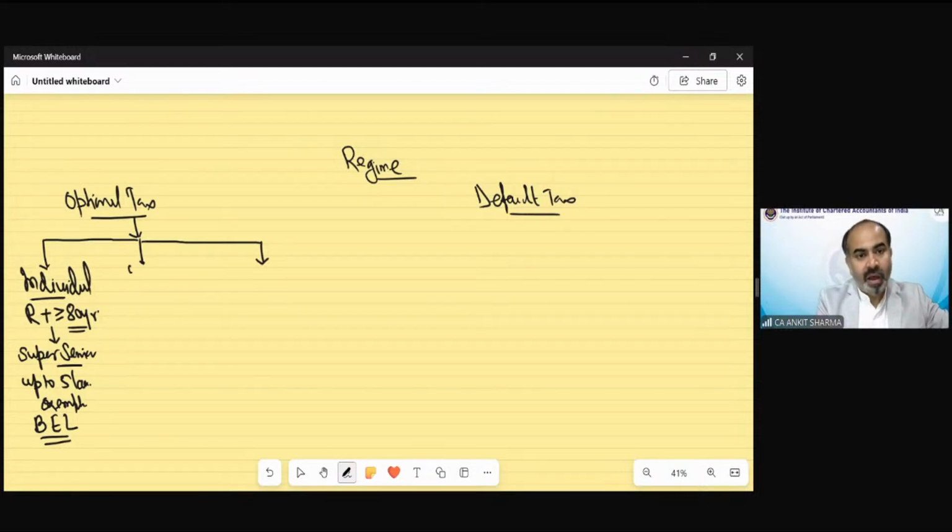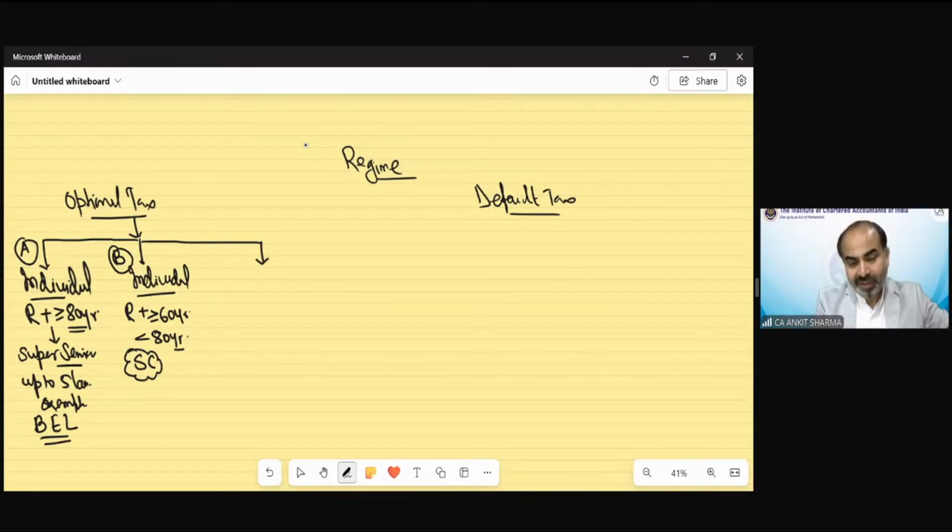Clear? Another individual category has been made, and it says if you are a resident having age of 60 years or more, but less than 80 years, we call them senior citizens only. If you are more than 80 years, you will fall in the earlier category. If you are 60 years or more but less than 80 years and resident, then you will fall in this category. For this category of people, the basic exemption limit is up to 3 lakh rupees only. Not 5 lakh, it's up to 3 lakh rupees.